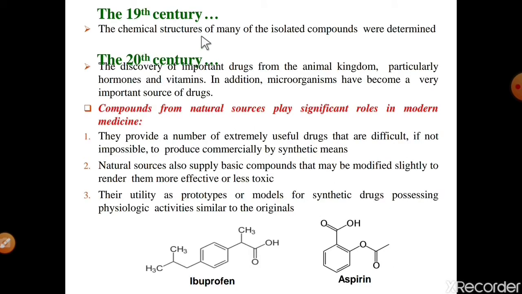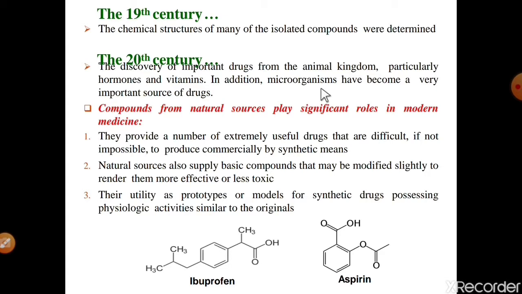But in the 19th century, the chemical structures of many isolated compounds were determined. It means in the earlier period different natural products were isolated, and in the 19th century the chemical structures of many of these isolated compounds were determined. In the 20th century, important drugs were discovered from the animal kingdom, particularly hormones and vitamins.